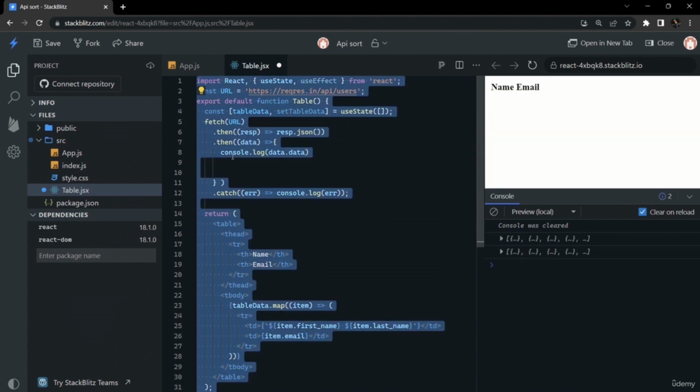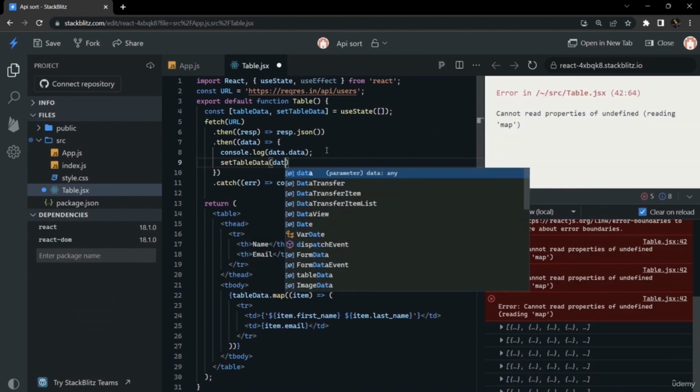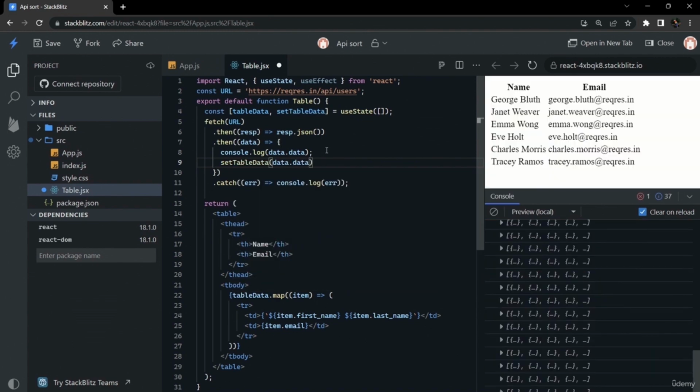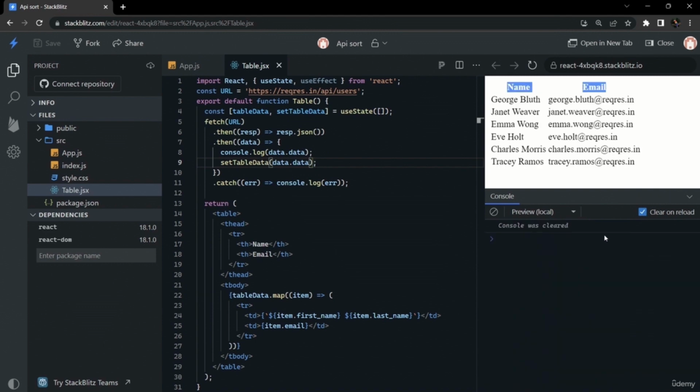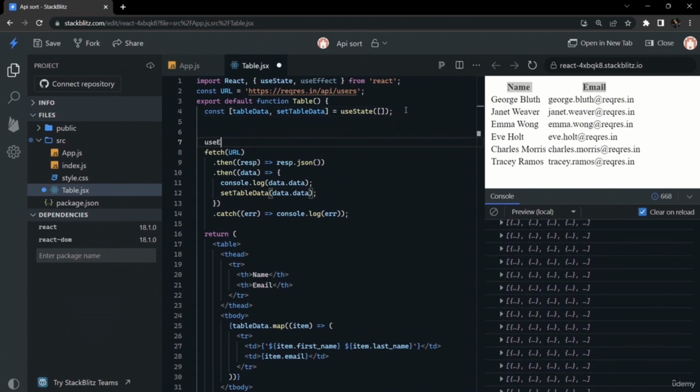For that we will be using setTableData, and we will be passing data inside of it. And as you can see, it goes into infinite loops in the console, so it is making infinite fetch calls. That's why we have to use a useEffect in React with an empty dependency array to run it once. So we will create a useEffect here, and we will copy this fetch code inside of this useEffect.